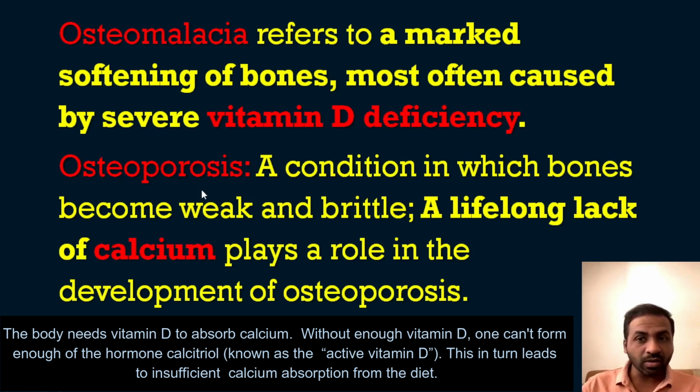The confusing option was osteoporosis. So what is osteoporosis? It is a condition in which bones become weak and brittle, and the lifelong lack of calcium plays a role in the development of osteoporosis. So osteoporosis is due to a chronic deficiency of calcium, and osteomalacia is because of the deficiency of vitamin D. So you are getting answers for 2 questions from this one question. I think this question is also very clear for you.